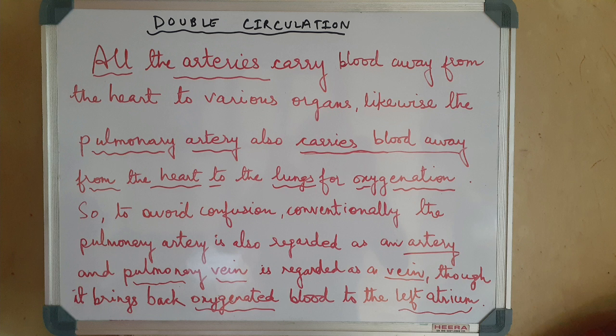Now all the arteries carry blood away from the heart to various organs. Likewise, the pulmonary artery also carries blood away from the heart to the lungs for oxygenation. So in order to avoid confusion, conventionally the pulmonary artery is also regarded as an artery and pulmonary vein is regarded as a vein, though it brings back oxygenated blood to the left atrium.